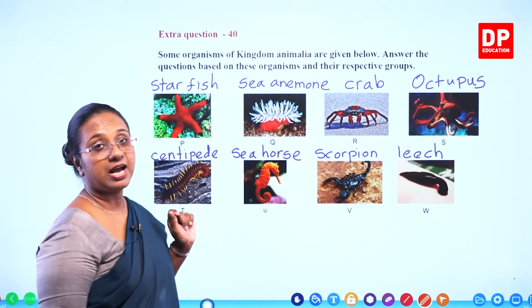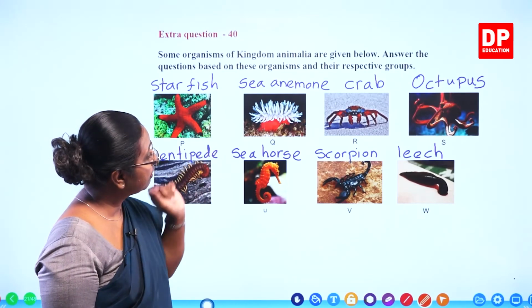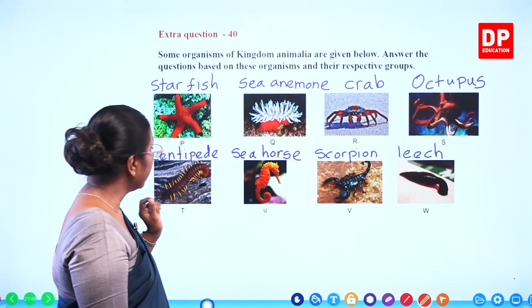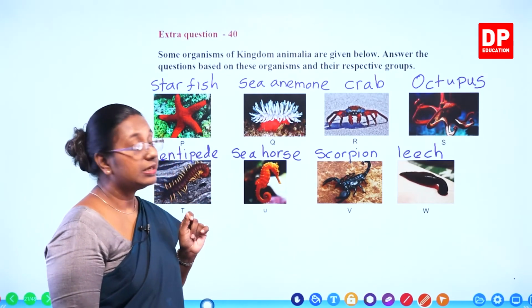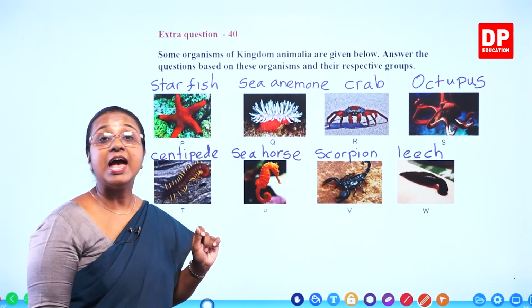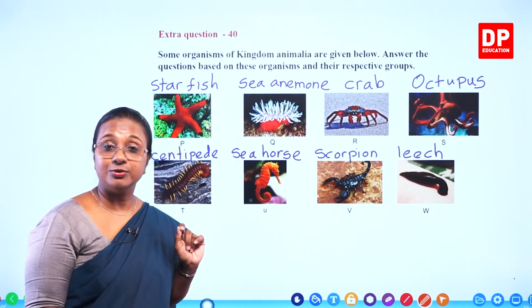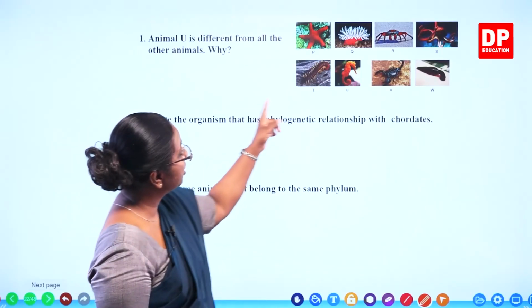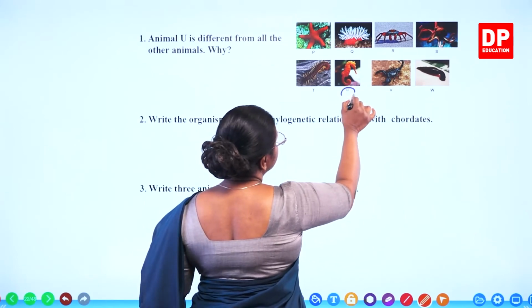So starfish, Echinodermata; sea anemone, Cnidaria or Coelenterata; crab, Arthropoda; octopus, Mollusca; centipede, Arthropoda; seahorse, it is a fish; scorpion, again Arthropoda; and leech, Annelida. So you know the respective groups as well. Now we will try to answer all the questions. Animal U is different from all the other animals. Why? So here you can see the animals again. We identified them. Animal U, that is the seahorse.